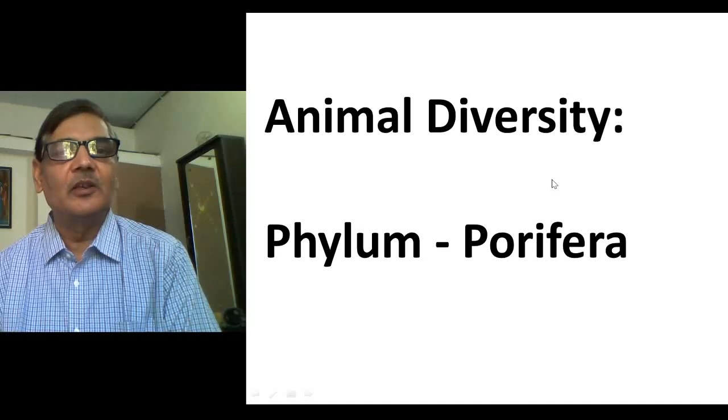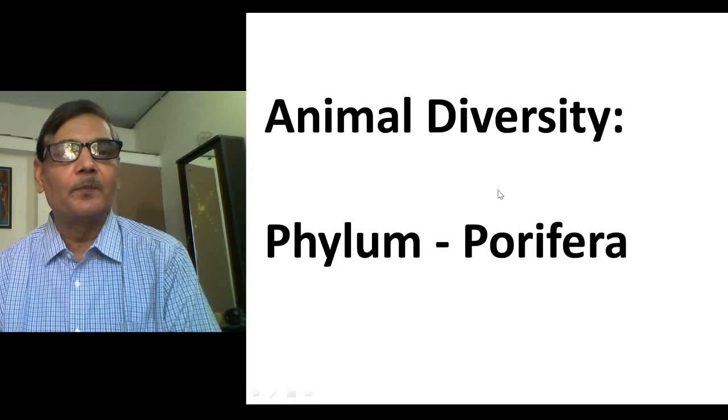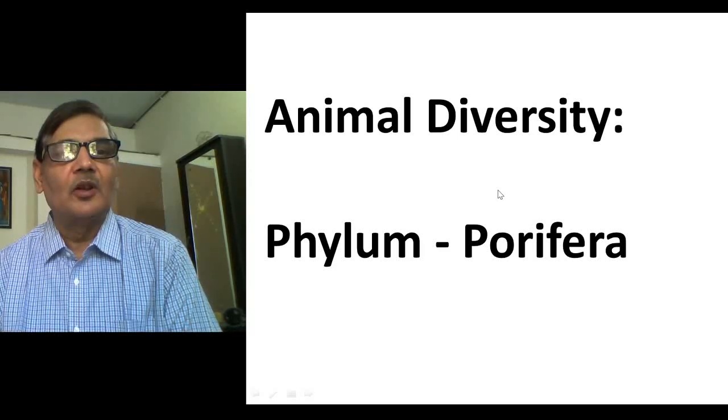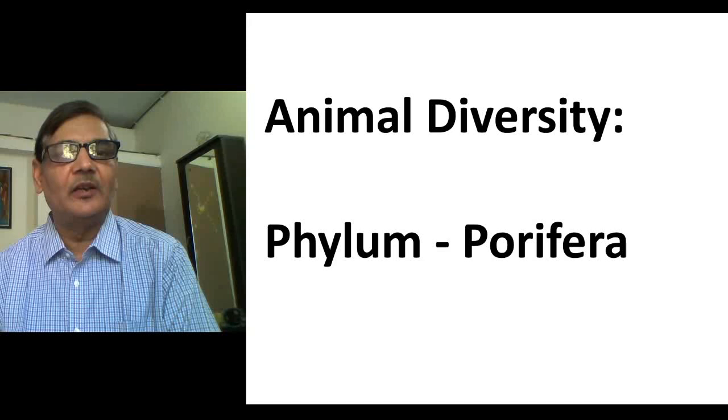In the animal kingdom, in fact, multicellularity starts from the animals of phylum Porifera. That is, poriferans are those animals which have pores in their body, and they are the first group of animals with so many cells aggregated together and making a body structure.